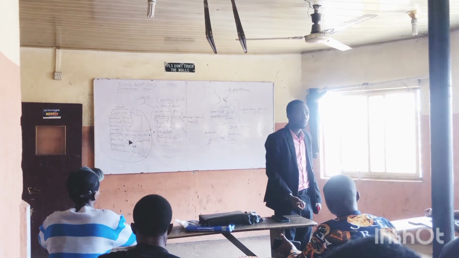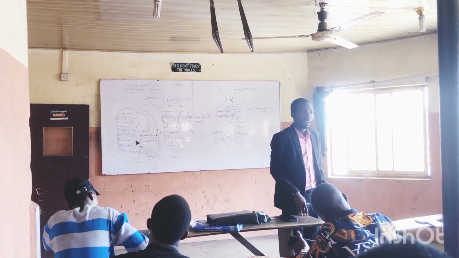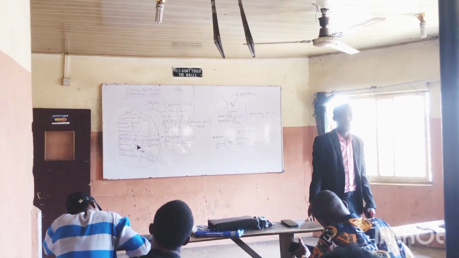Where is growth hormone produced? The growth hormones are synthesized in the liver and in the thyroid gland. Hope you know that, right?